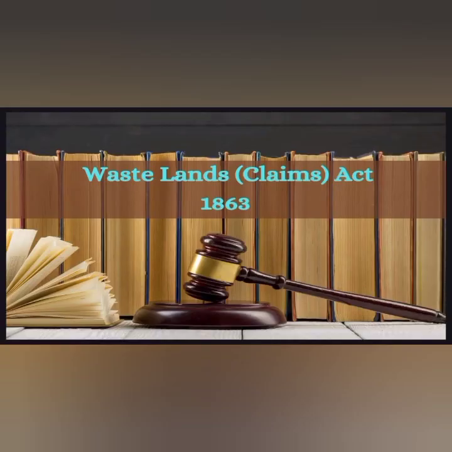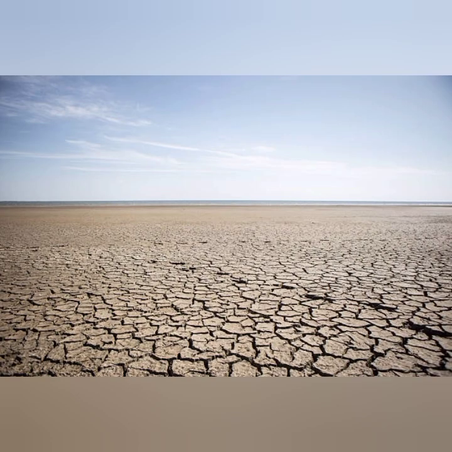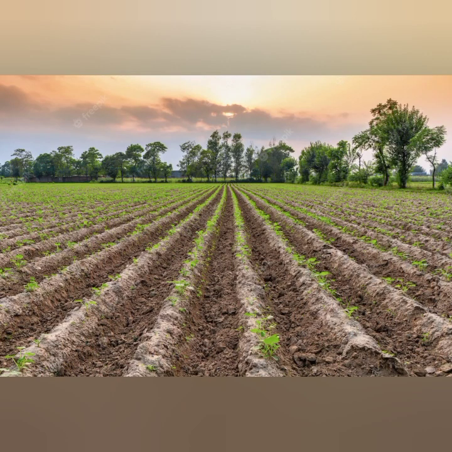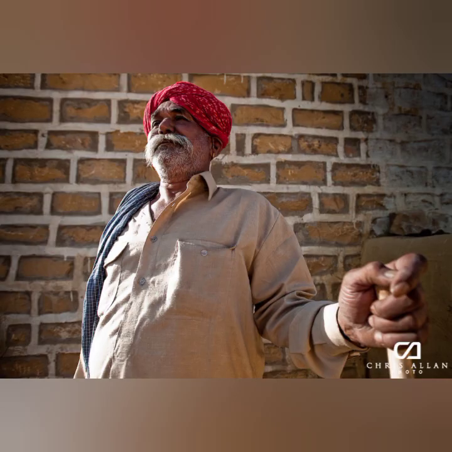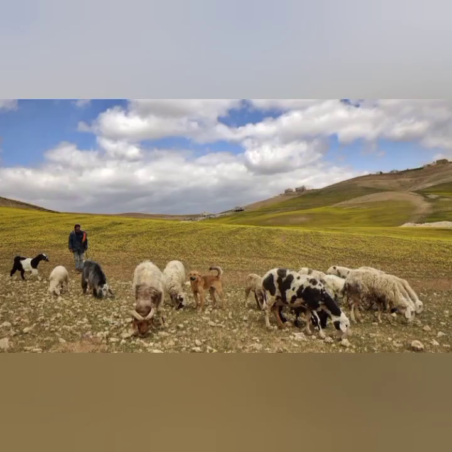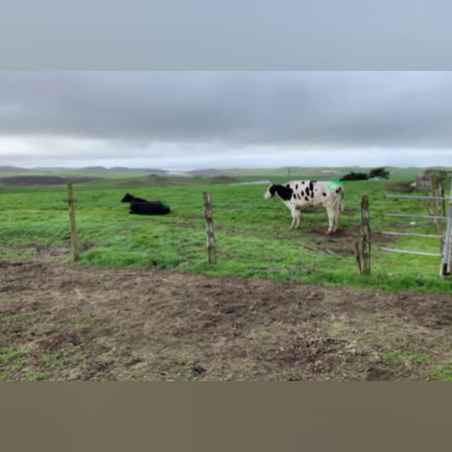Waste land rules, enacted from the mid-1800s, facilitated this process. They allowed uncultivated lands to be taken over and allocated to chosen individuals who received concessions and were encouraged to settle there. Some became village headmen in these newly cleared zones. However, these areas often served as grazing tracts for pastoralists. Thus, promoting cultivation led to the depletion of pastures, presenting a challenge for pastoralist communities.